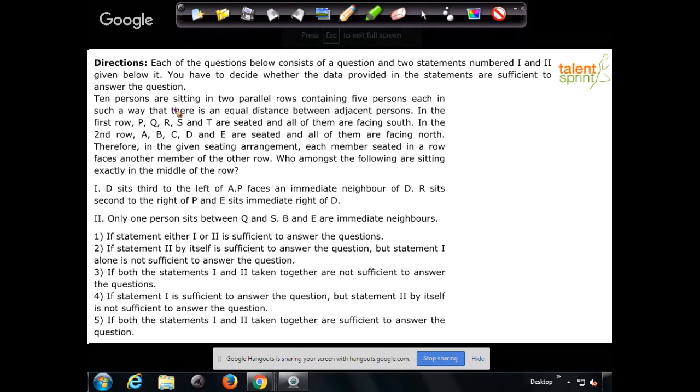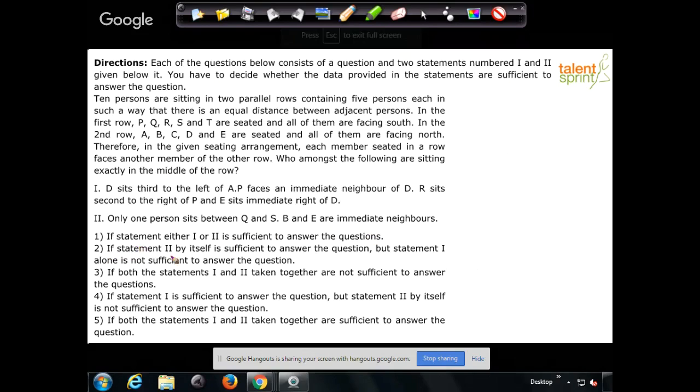So here you can see that there is this data. 10 persons are sitting in 2 parallel rows containing 5 persons each in such a way that there is an equal distance between adjacent persons. So there's some data which is like the question part. Then we have 2 statements, statement 1 here and statement 2, followed by 5 options. Option 1 says, your answer will be option 1 if either statement 1 or 2 is sufficient to answer the question.